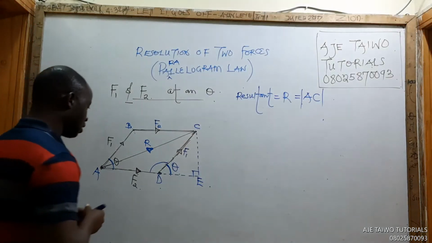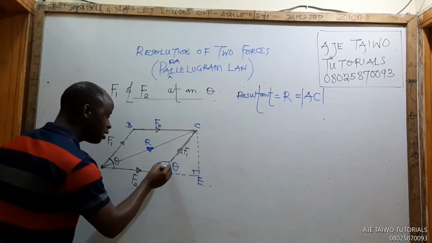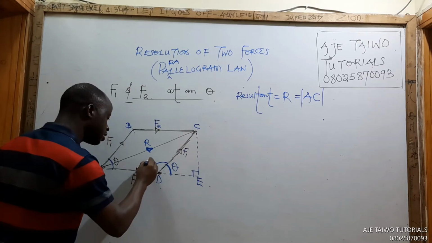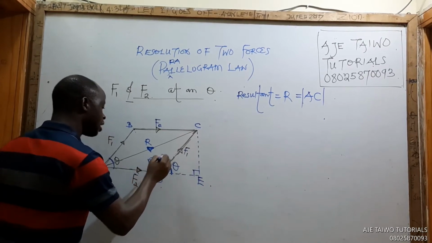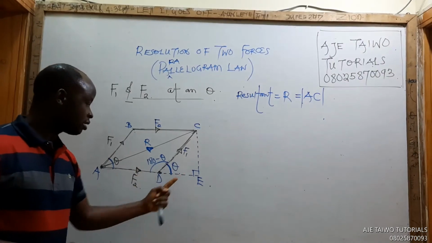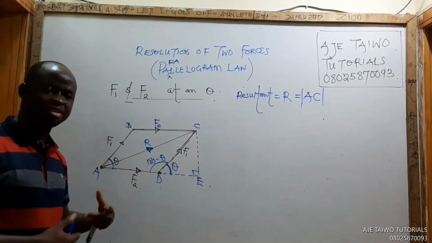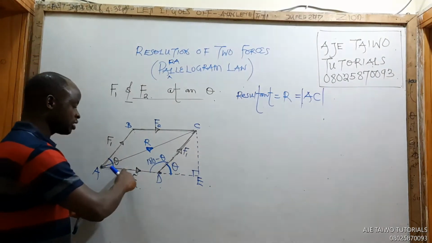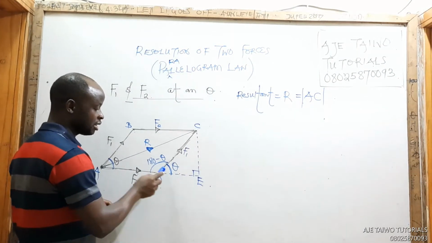(180 minus theta). So if here is theta, here will be 180 minus theta, because this is a straight line. The angle here plus the angle here must give us 180. It's angle on a straight line. So if it is 30, here will be 150.